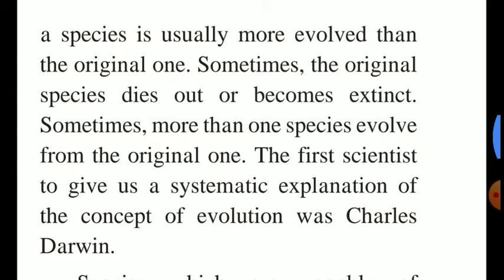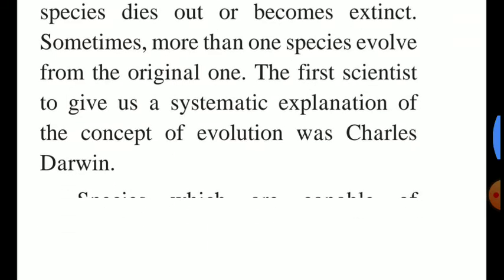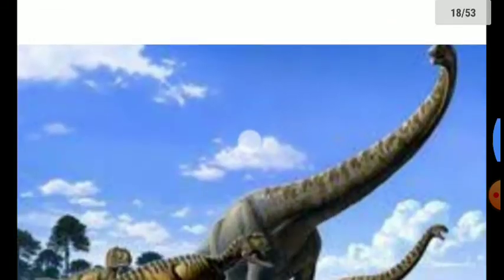A species is usually more evolved than the original one. Sometimes the original species dies out or becomes extinct. Sometimes more than one species evolves from the original species. That is, only the egg is the same, but whatever species comes out of that egg will be different. The first scientist to give a systematic explanation of the concept of evolution was Charles Darwin, as I told you.